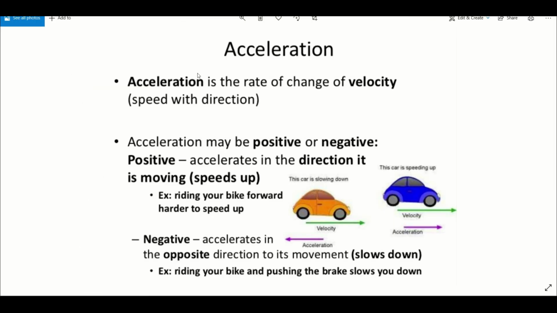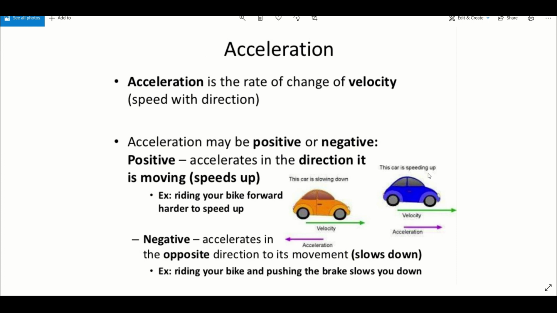So what is acceleration? Acceleration is the rate of change of velocity, that is speed with direction. It may be positive or negative. If it is positive, it accelerates in the direction the object is moving. So if the velocity is toward the right-hand side, acceleration is also toward the right-hand side, that is the car is speeding up. When you accelerate the car, it is called positive acceleration.